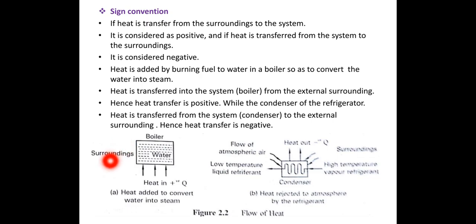Sign convention. If the heat transfer takes place from the surrounding to the system, then it is considered positive.